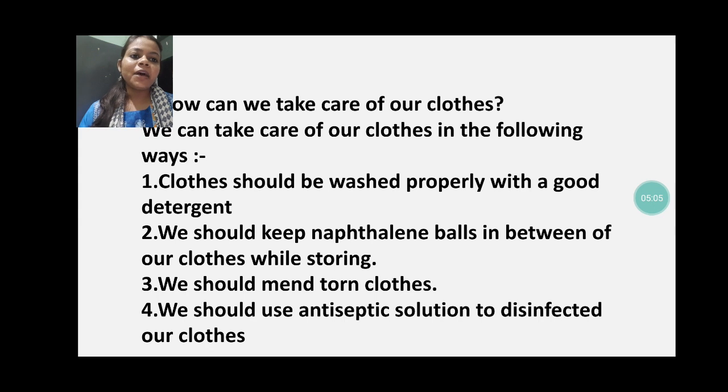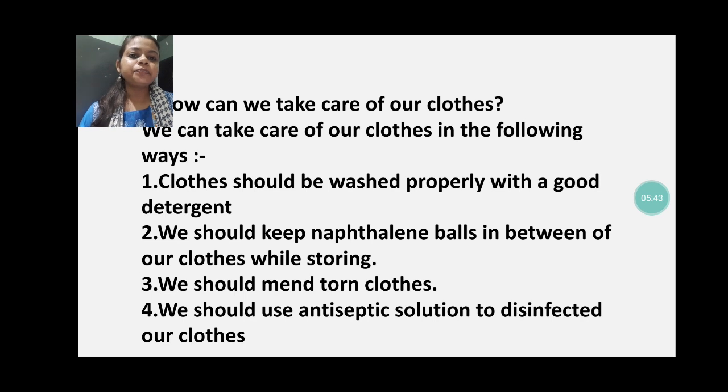Second, we should keep naphthalene balls in between the clothes while storing. You all know that some clothes, like woolen clothes, we use once in a year. That is winter season, and whenever the winter season gets over, we store them. When we store them, we keep naphthalene balls, because naphthalene balls don't allow insects or germs to reproduce there. It keeps our clothes germ free. That's why we have to use naphthalene balls in between the clothes while we are storing them in our cupboard.